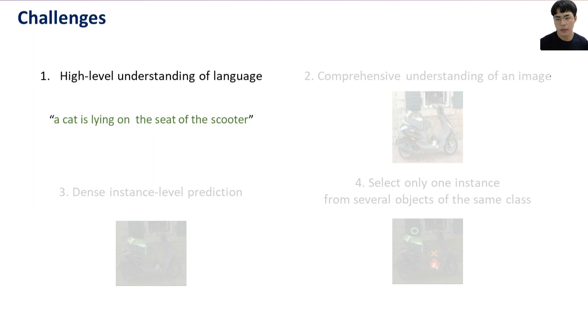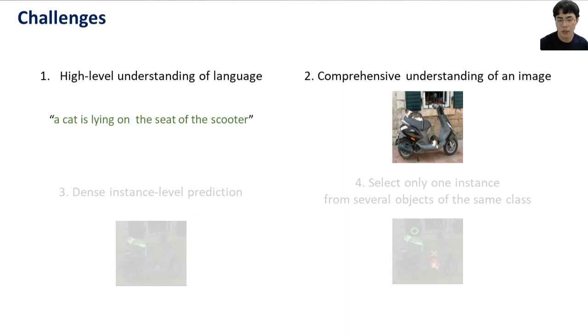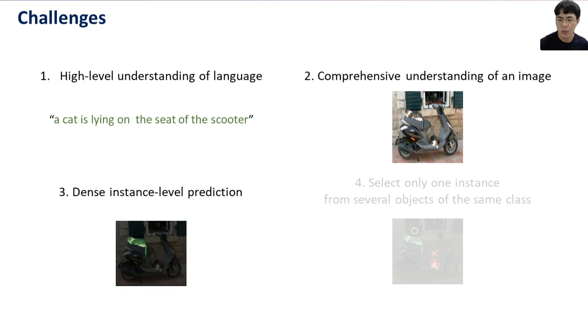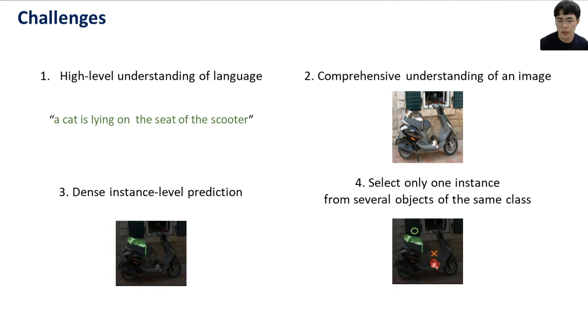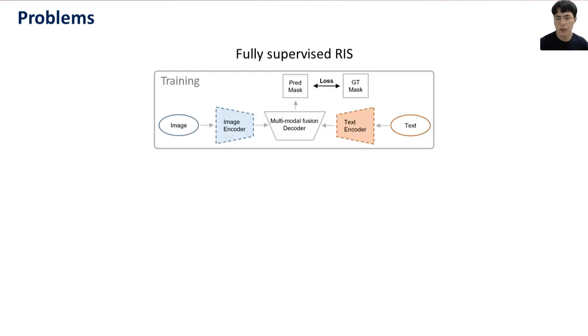This task is challenging because it requires a high-level understanding of the language and image, respectively, and prediction of each dense instance-level mask. In addition, only one target object must be selected from several objects of the same class. So far, this task has been focused on a fully supervised approach.